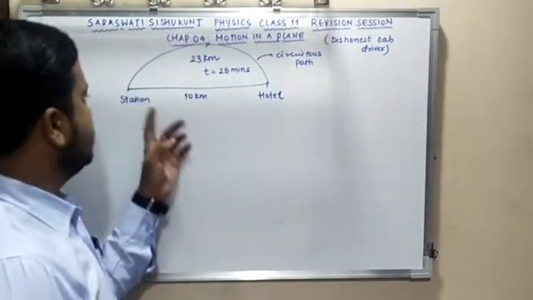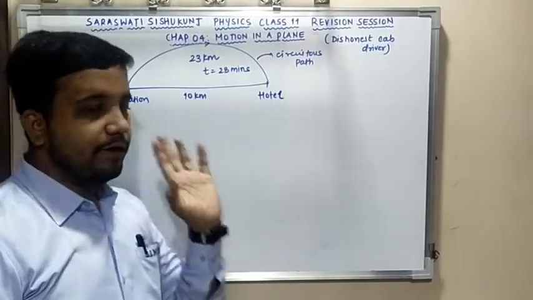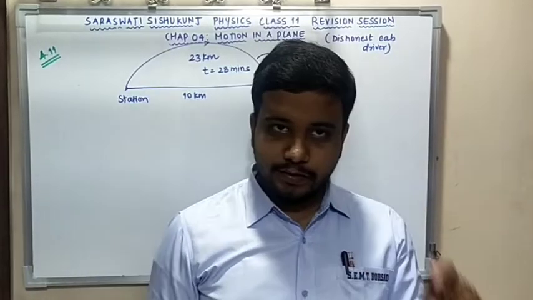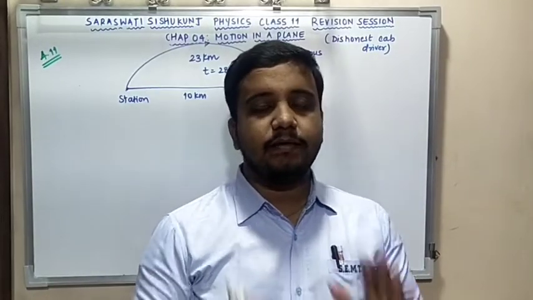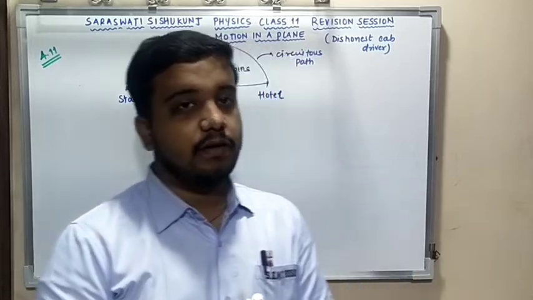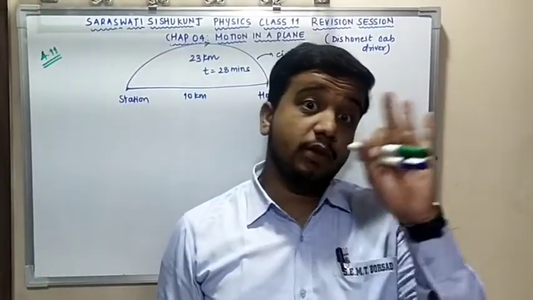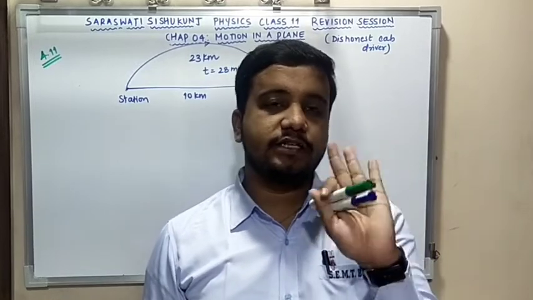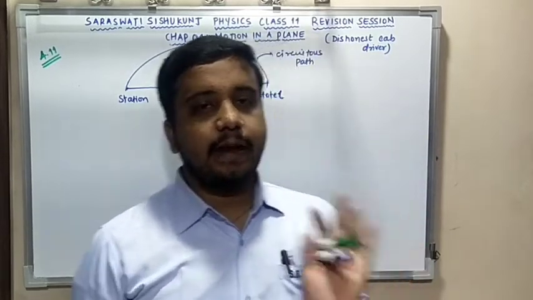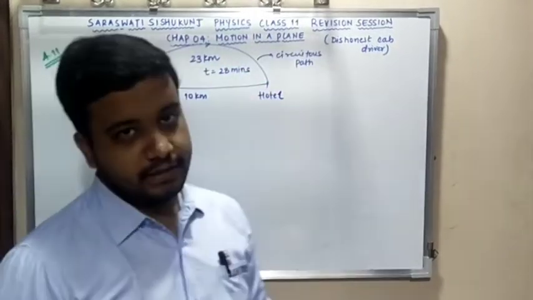Clear? He wished to move from the station to the hotel, which was 10 kilometers straight away on a straight road, but the dishonest cab driver moves through a circuitous path which is 23 kilometers long to reach the hotel, and the time taken was 28 minutes.